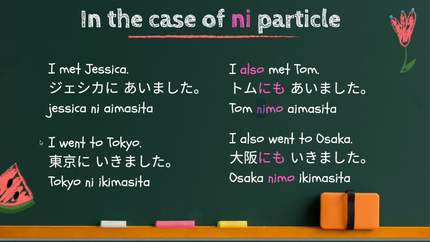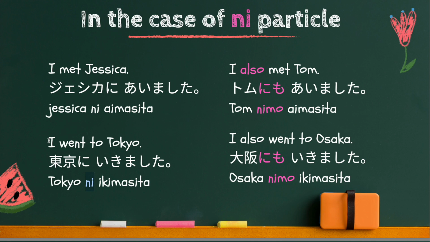Another example, I went to Tokyo. I also went to Osaka. 東京に行きました。Ni particle is used because the verb to go indicates the nuance of direction. Tokyo is your destination, your direction. Therefore, ni particle is used. I also went to Osaka.